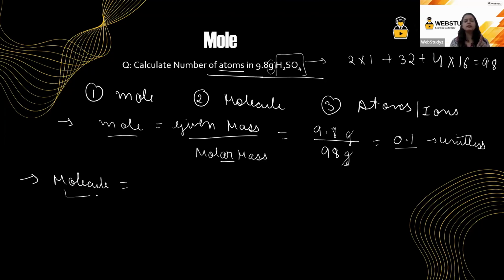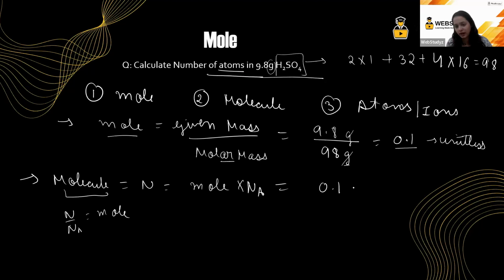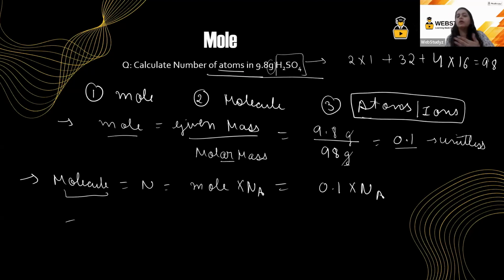To calculate the number of molecules, you know what the mole is, and you have studied that N upon Na is equal to mole. So what will be N? N is your number of molecules, and that will always be equal to mole into Avogadro number. So mole is 0.1, so N is 0.1 into Na. Very much clear?